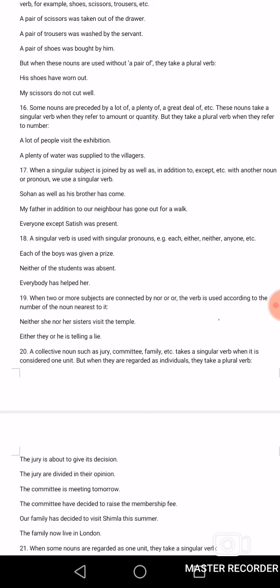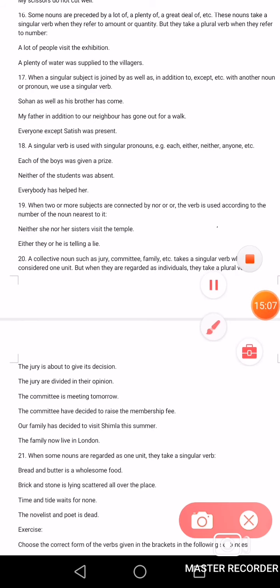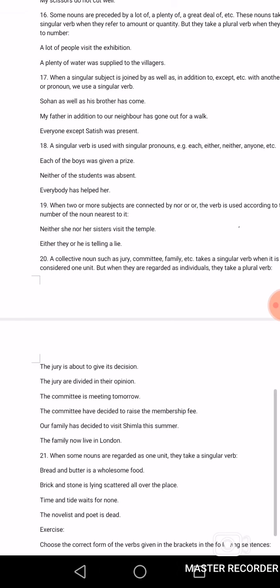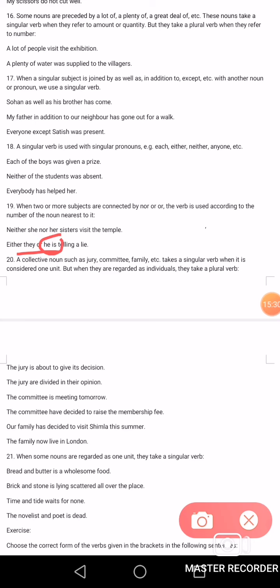Now come to the next point. When two or more subjects are connected by nor or or, the verb is used according to the number of the noun nearest to it. Neither she nor her sister visits the temple. For example, either they or he is telling a lie. Here we have used a singular verb.